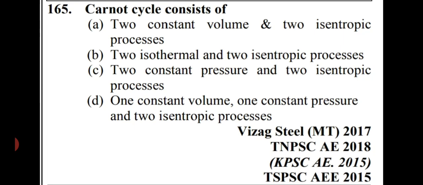And here I also have a trick for you to remember the Carnot cycle. You can remember a word, cat, C-A-T. From cat, you can easily recognize that C stands for Carnot, A for adiabatic, and T for temperature. So for Carnot cycle, you can always remember the word cat. Okay, so the right answer for this question is option number B, two isothermal and two isentropic processes. Okay, next question is